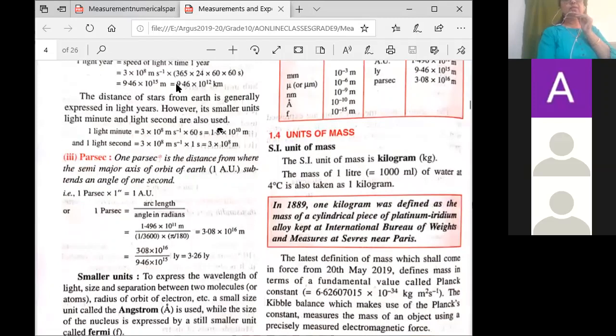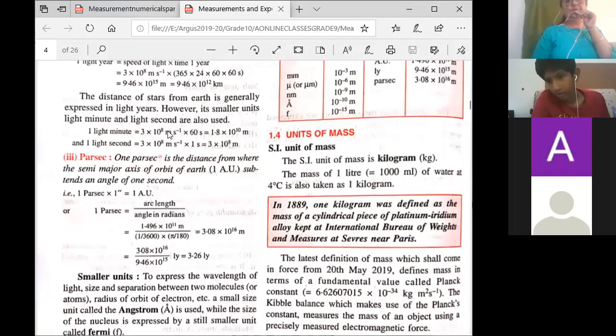light year. 1 light year is equal to 9.46 into 10 raised to 12 kilometer. Along with light year, you have got light minute and light second. No need to learn the values, but remember light minute. When you are asked how much time the light of the sun takes to reach the earth, then it is calculated in light minutes. They say 8. Yes, 8 light minutes. Very good. So it is given as 8 light minutes, right? So that we calculate in light minutes. But when you have to calculate distance between the stars, planets and all, we are using light year.